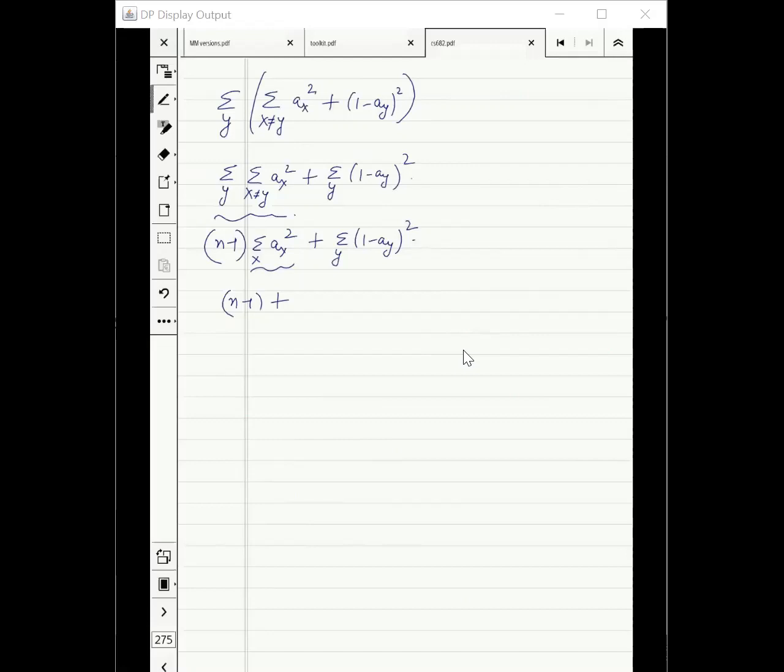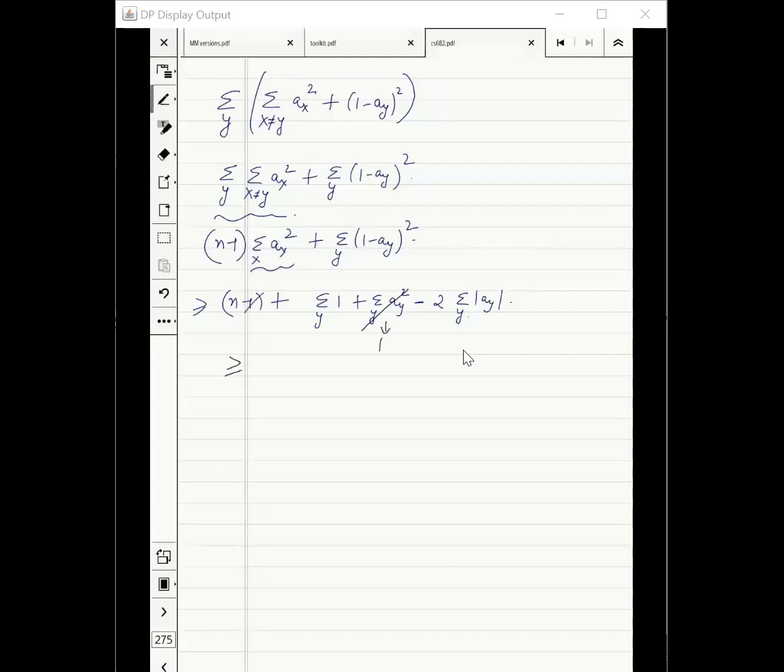This would be again n, which will, okay, let me just write it as summation over y of 1 plus summation over y of a_y square minus 2 times summation a_y. This again is 1.